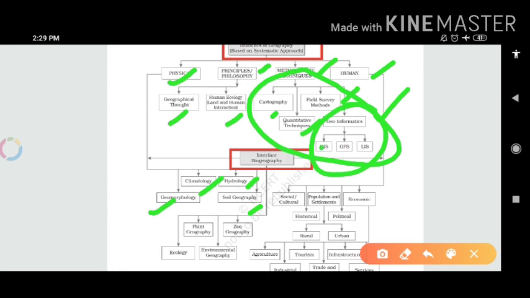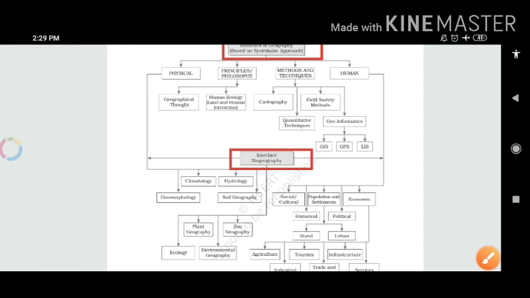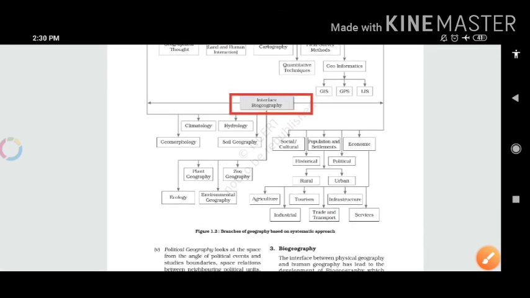GIS is the geographical information system, GPS as you know, and LIS, which is also related to information systems.